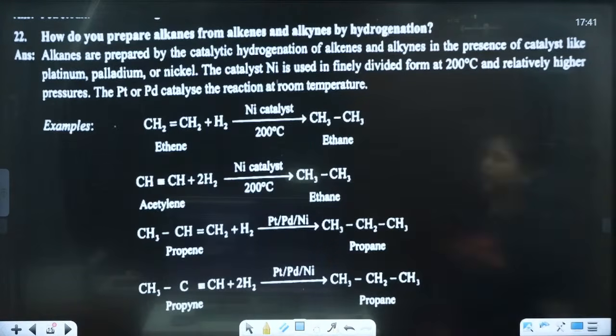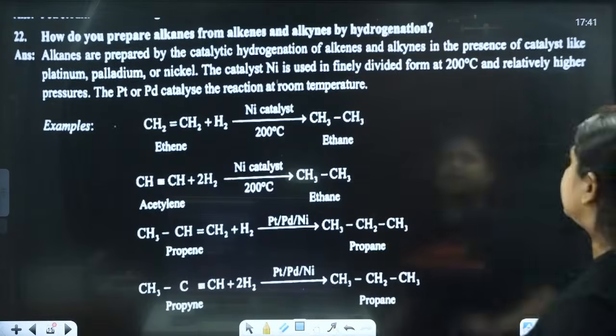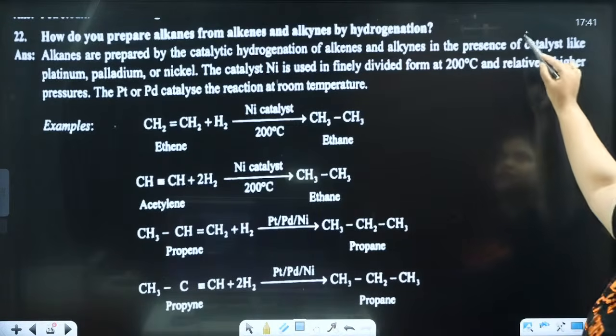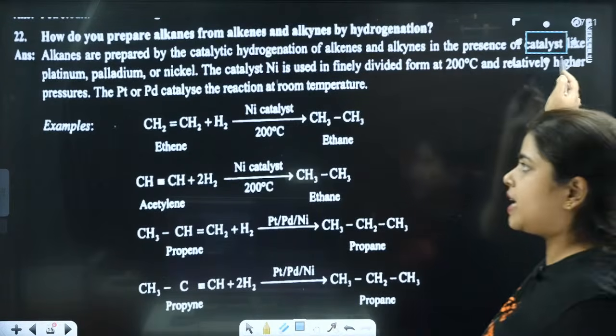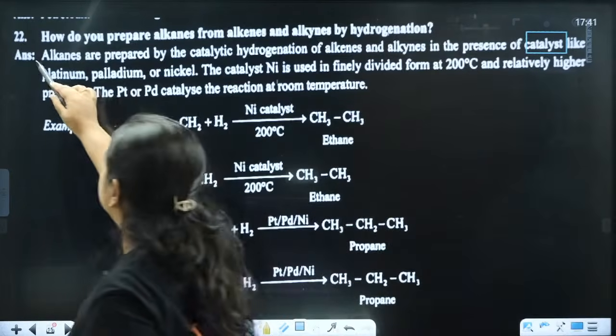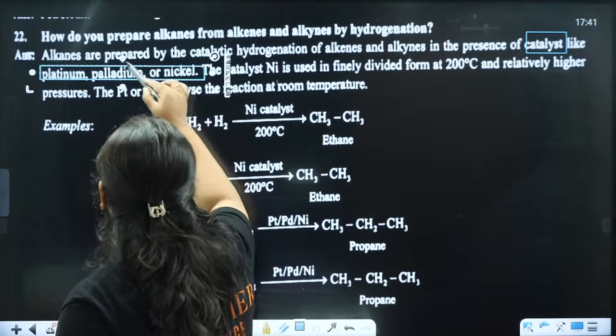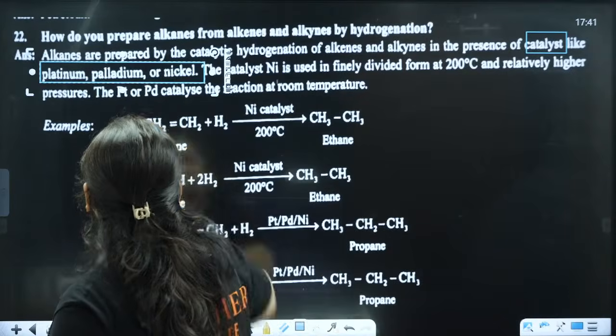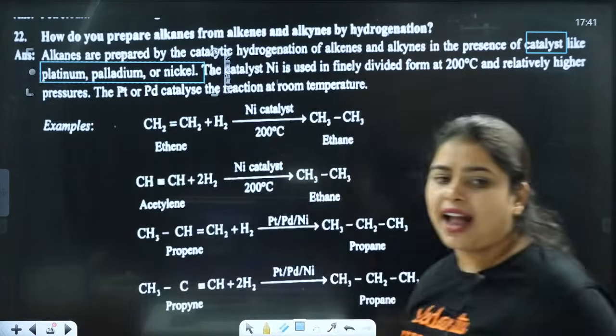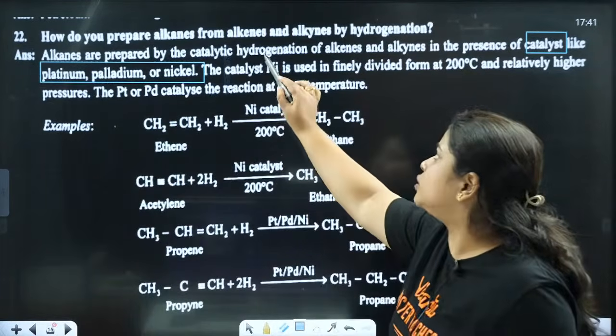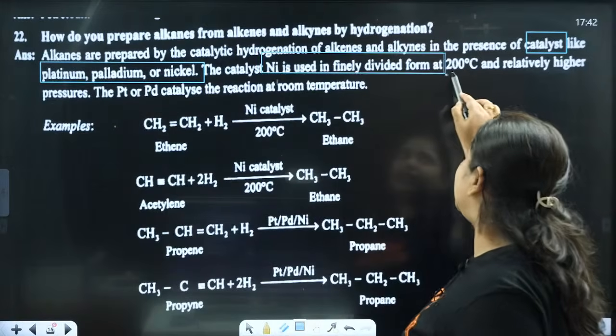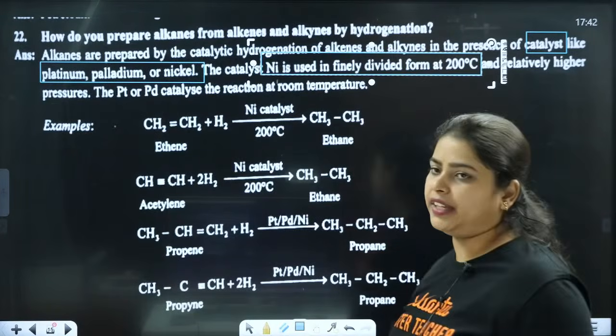Alkanes are prepared by the catalytic hydrogenation of alkenes and alkynes in the presence of a catalyst like platinum, palladium and nickel. Concentrate. The Ni catalyst is used finely divided at 200 degrees Celsius.